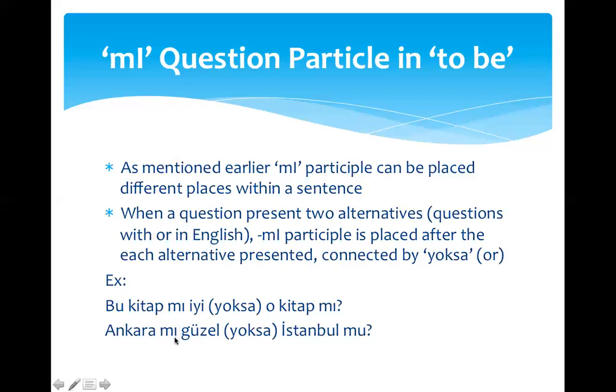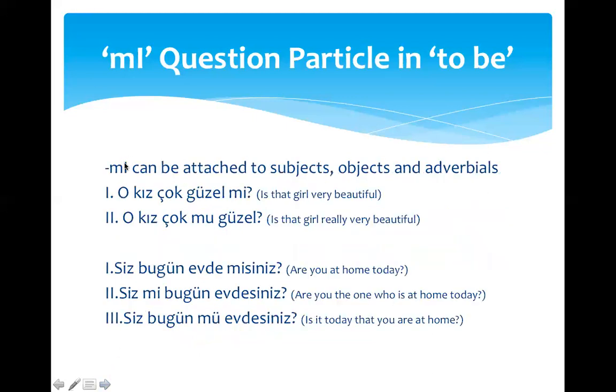So Ankara mı, again written separately, four-way vowel harmony still applies. The last vowel was an a, so this is mı. İstanbul mu, again four-way harmony. The last vowel in İstanbul was a u, and the question particle is mu. The m particle can be attached to subjects, objects, and adverbials. So what does that mean? We have some examples here.